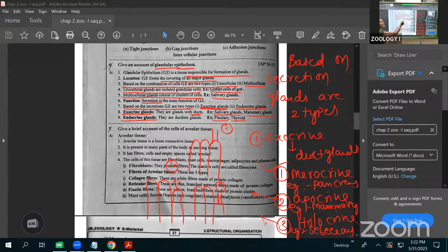Again, exocrine glands are divided into three: the merocrine glands, the second one apocrine, and the holocrine glands. This is about the glandular epithelium.